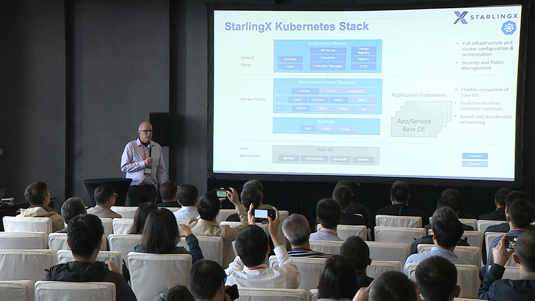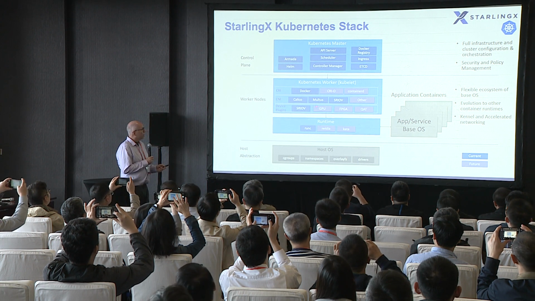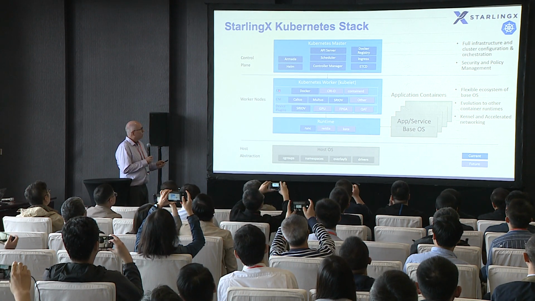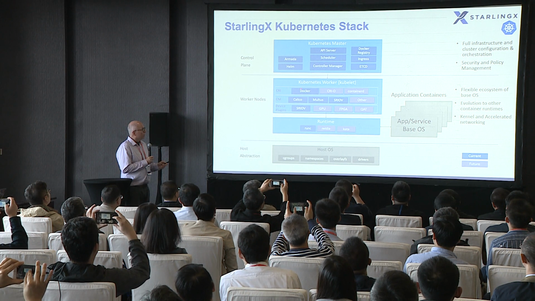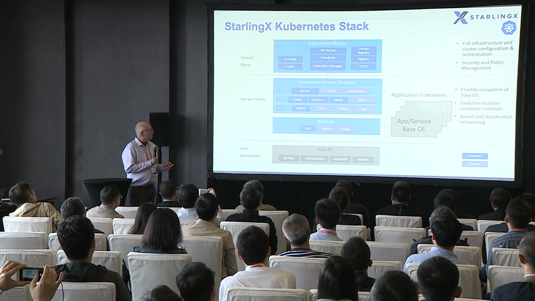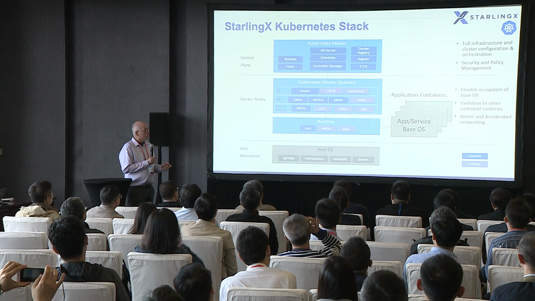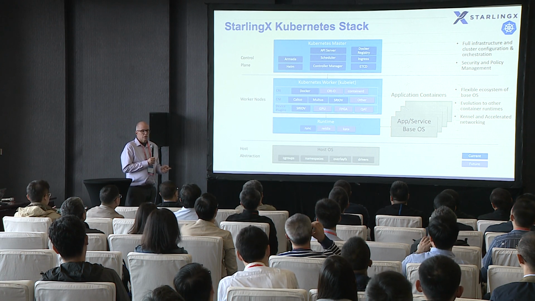So our Kubernetes stack, I won't go through all these components, but I just want to touch on some of the capabilities. Currently we're deploying Docker Containerd as our container runtime. We plan to also support CRI-O and Containerd standalone.